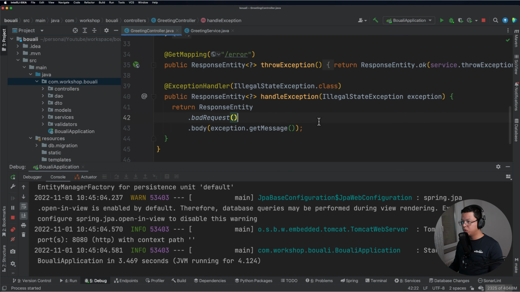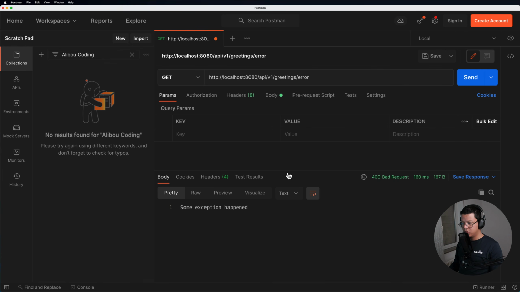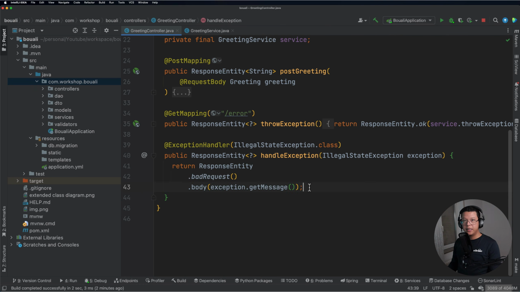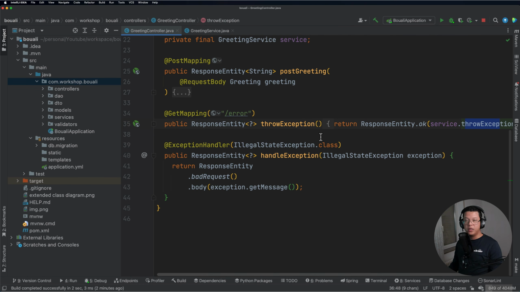Okay, let's now go back to our Postman and click on send again. Here we see that we have some exception happened, and we no longer have the 500, but we have the 400, the one that we sent from here. There is one thing which is really important. This method will catch only illegal state exceptions, and if I change this one, the illegal state exception thrown from this method will not be caught or handled.